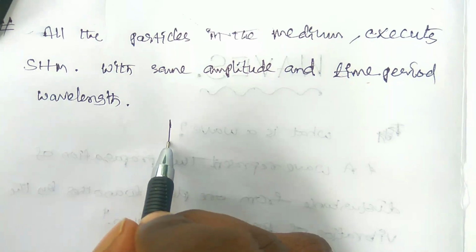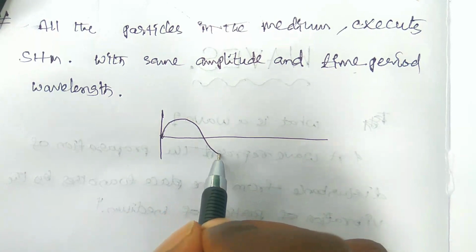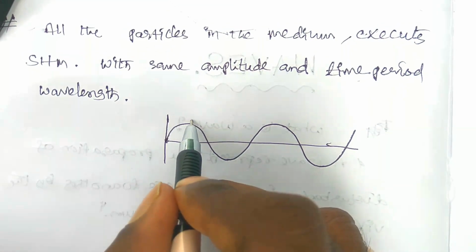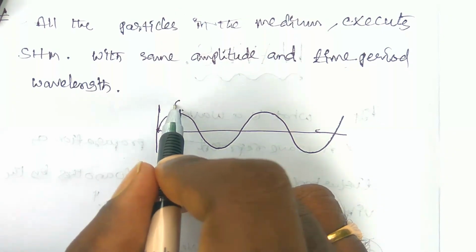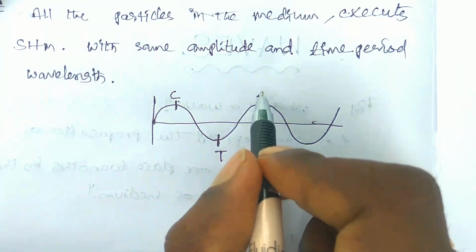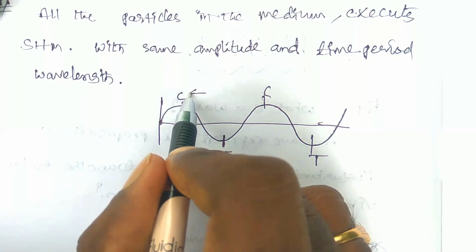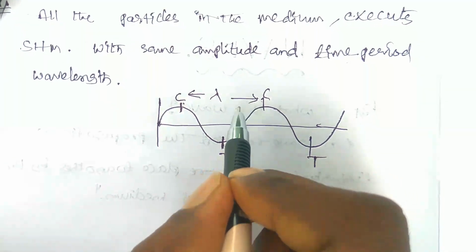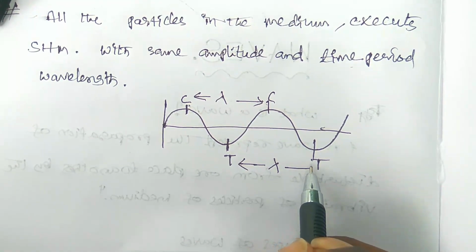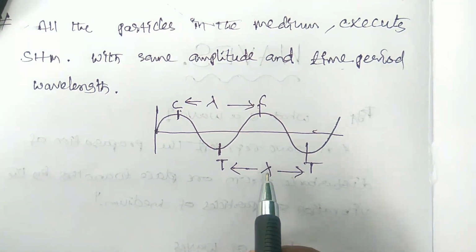So this is the transverse wave. We have to note that these upper highest displacement points are known as crests and the lower highest displacement points are troughs. This is a crest and this is a trough. The distance between any two crest points, or between any two trough points, is known as the wavelength. So the distance between two crest points is equal to the distance between two trough points; that is the wavelength.